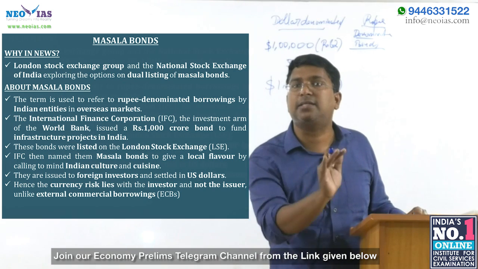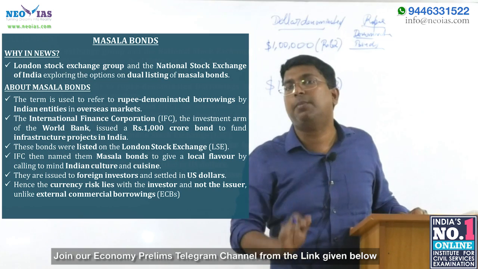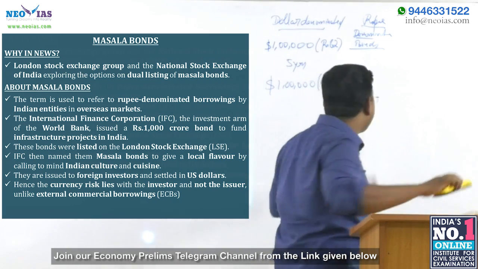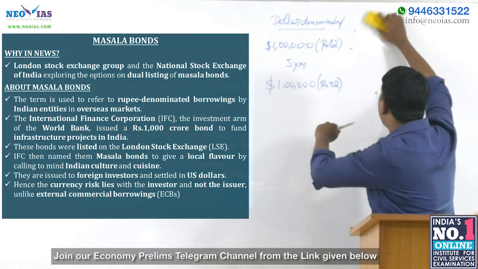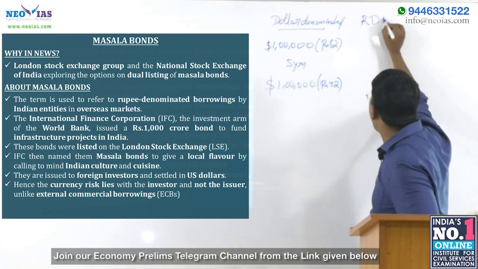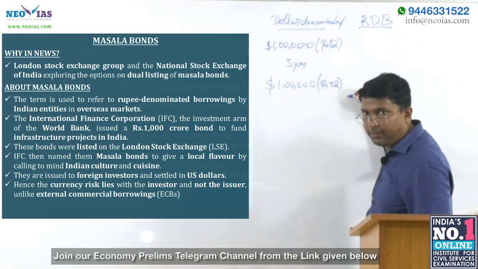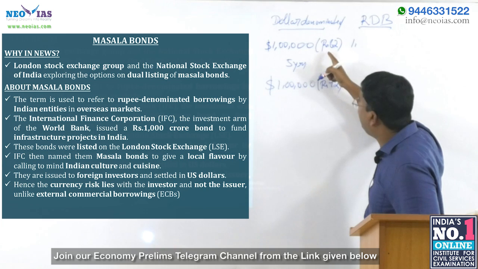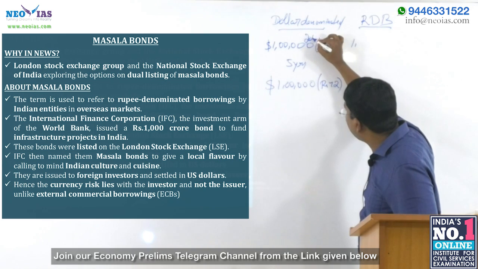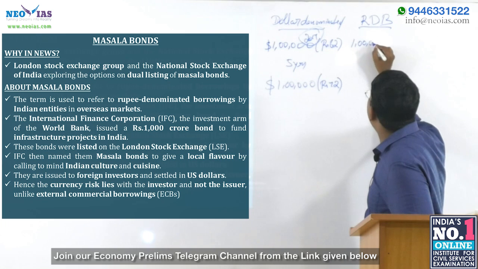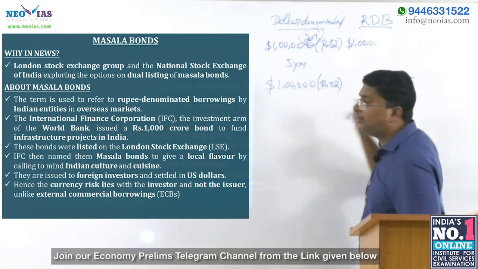Now we'll see the difference in the case of rupee denominated bonds. Now here again same cases. Try to understand that in rupee denominated bonds, again he is raising, imagine, I am talking about 2017. In 2017, he has raised $1 lakh.